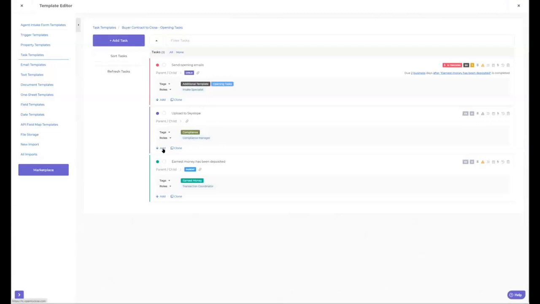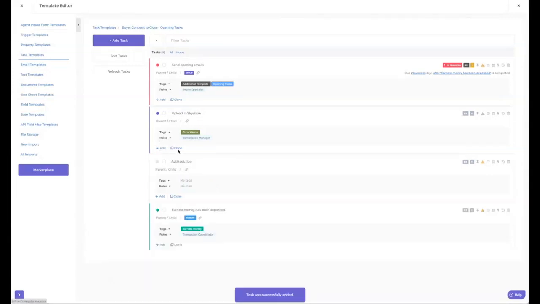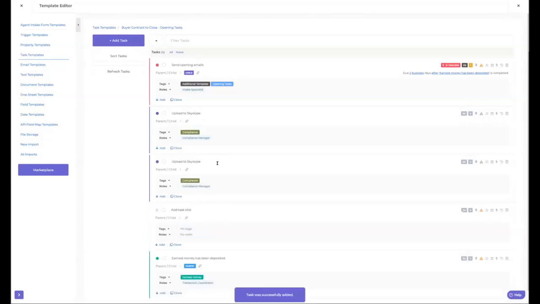Okay. If I want to add a new one, so say I'm way down on the page here, out of view, and I don't want to have to scroll back up to add a task, I can just hit add here, and it's going to pop in a new task underneath. Now, if I want to clone this task and just change it a little bit, so let's say it's upload to SkySlope, I can hit clone. And everything on Zoom is going to take a little bit longer today. This should be pretty instantaneous on your side. And then I can go in here and change this to, whatever. So you can use those buttons if you're out of view. Now we're going to go over all this once we get over to the actual transaction. So I'm going to skip this part right now.